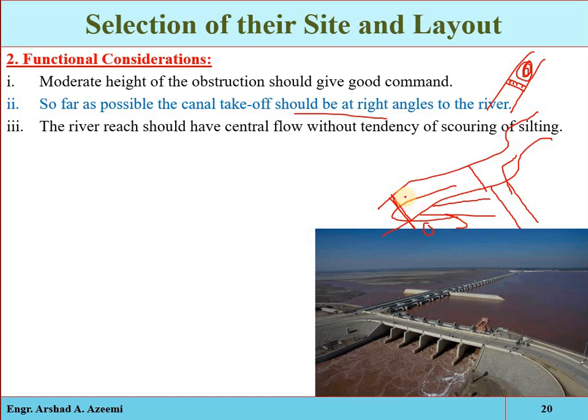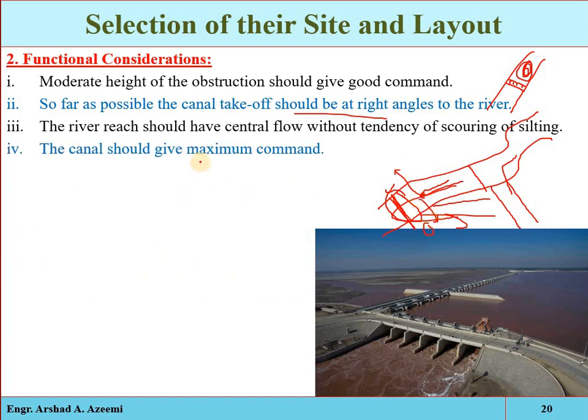The river reach should have central flow without tendency of scouring or silting. Also, such a site will be selected where the river is non-scouring. Because if the headwork is constructed in an area where there is a possibility of erosion or scouring, then the structure may be damaged. So such an area will be selected where the river is non-scourable, where there is no possibility of erosion and the flow is centralized, meaning the flow is toward the structure. Suppose if we construct a barrier and water is overflowing on the banks, then such a site will not be selected.